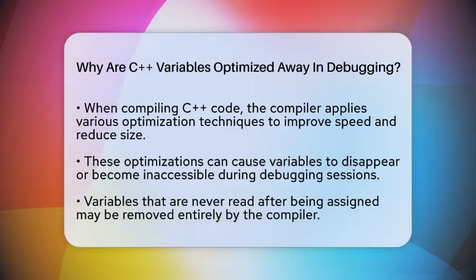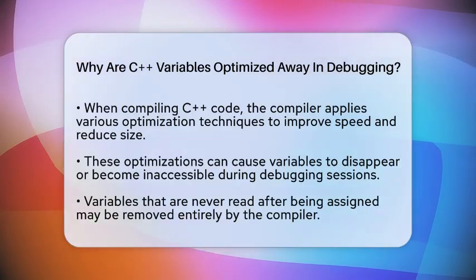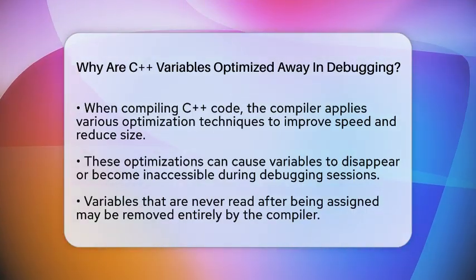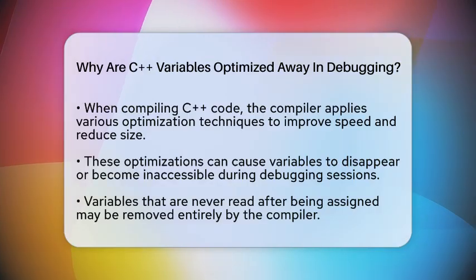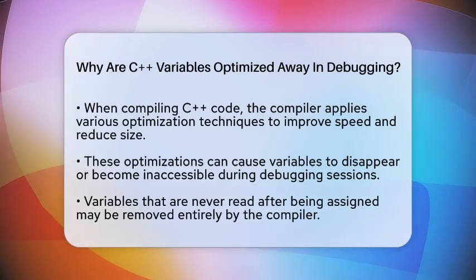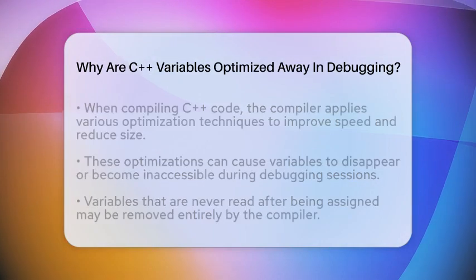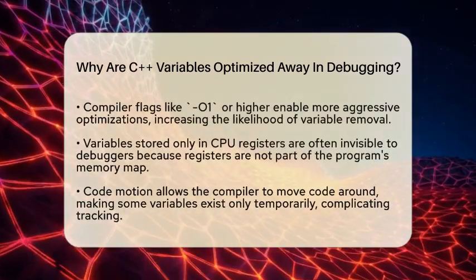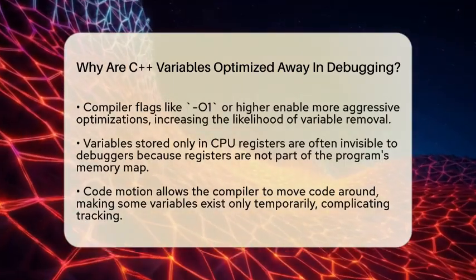Let's break it down. When you compile C++ code, the compiler tries to make your program run faster and take up less space. To do that, it applies various tricks called optimizations. These tricks can change how your code looks at the machine level. One common trick is to remove variables that the compiler thinks are unnecessary. If a variable is never read after being assigned, the compiler might decide it's safe to get rid of it. This is especially true when you turn on optimization flags like -O1 or higher in your compiler settings.